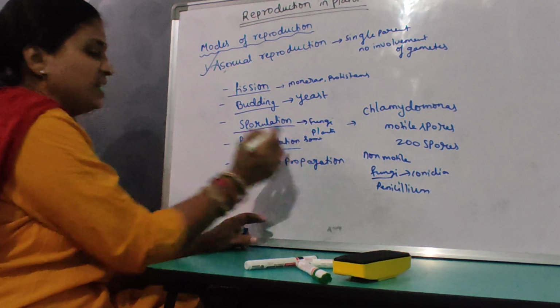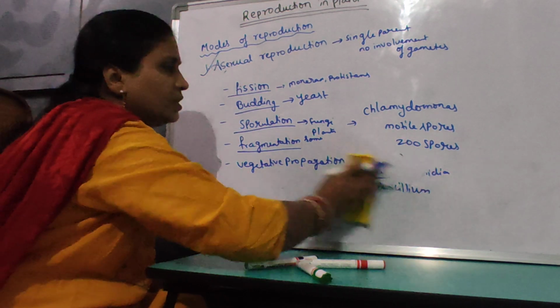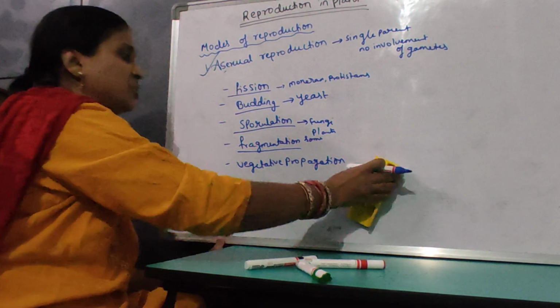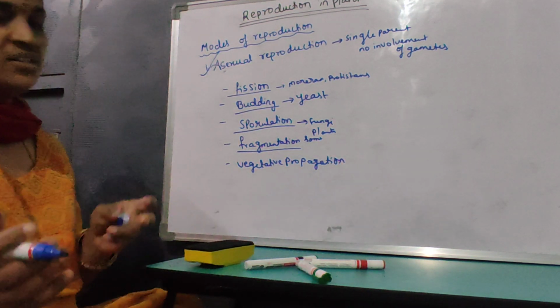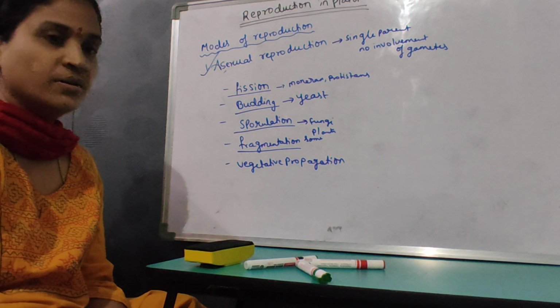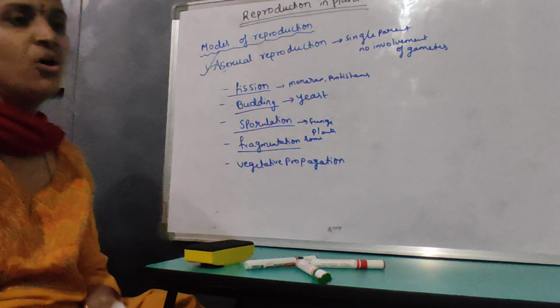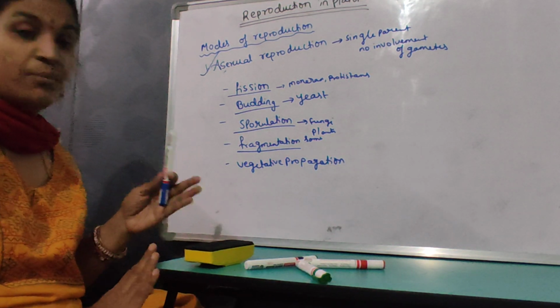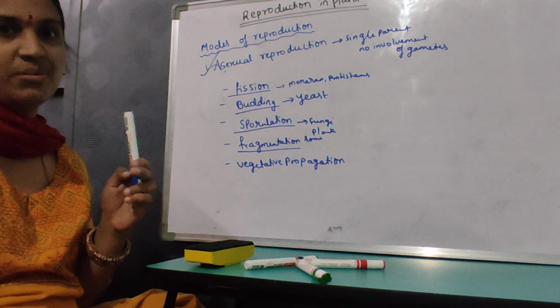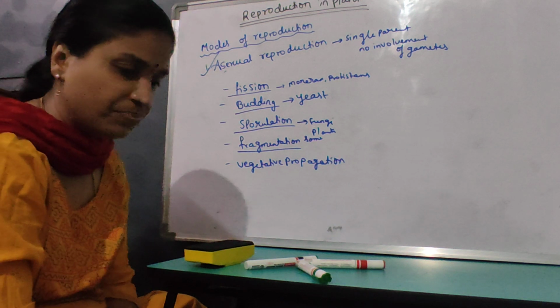Then fragmentation. Coming on to fragmentation, what happens? Because of any physical stress, or because of any barrier, the organism immediately divides into fragments.